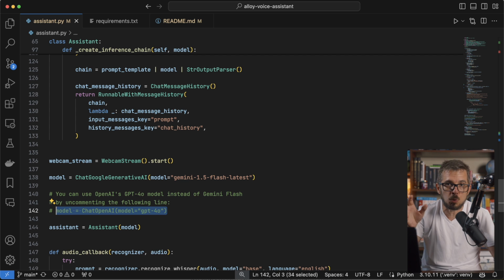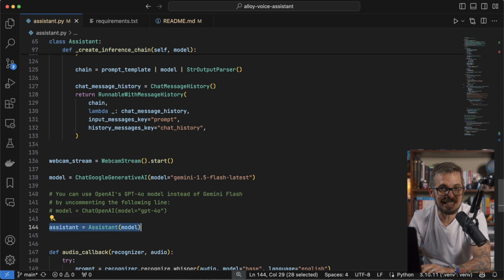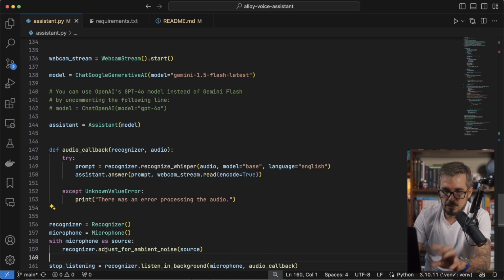It's just going to work thanks to LangChain. All right, so assistant, I'm going to create an instance of my assistant and pass the model, in this case, Flash. And now there is a function, we're going to get to that function in a second.